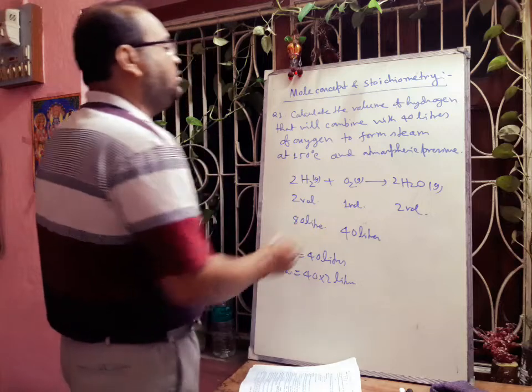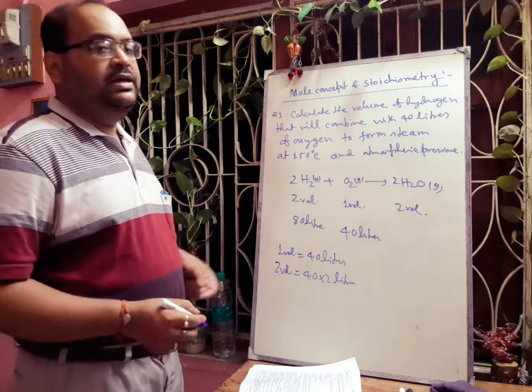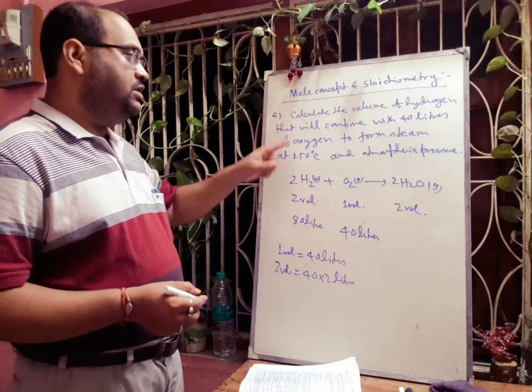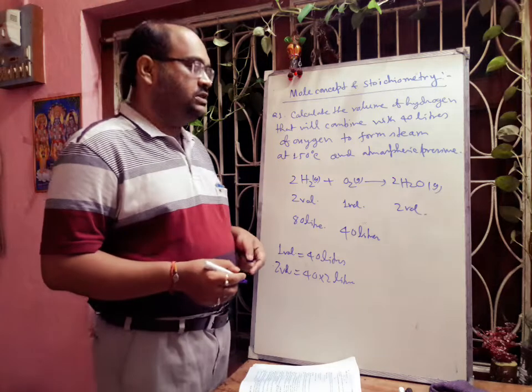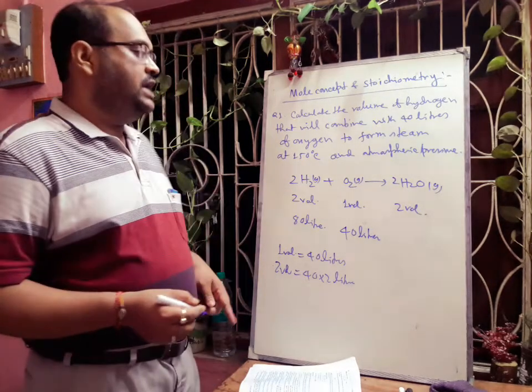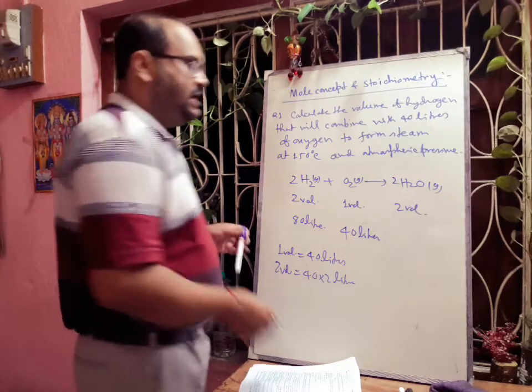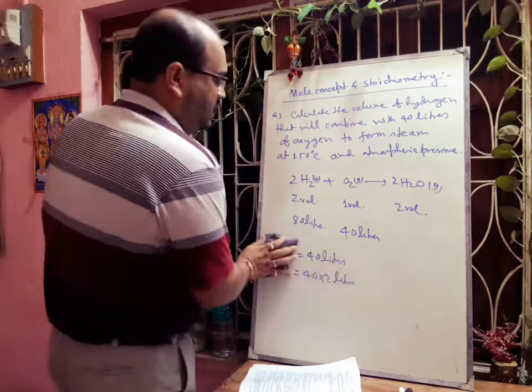Then what will be the answer? The answer will be 80 liters. So 80 liters of hydrogen will combine with 40 liters of oxygen to form 80 liters of water, at 150 degrees centigrade and atmospheric pressure. Hope you can understand.